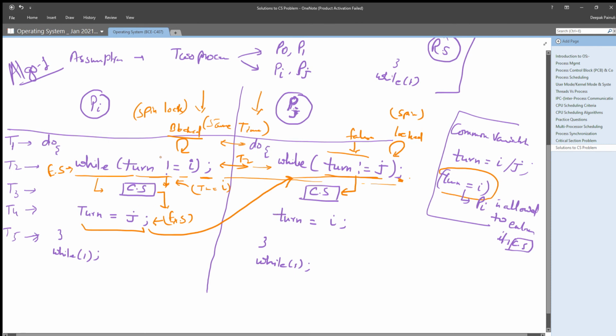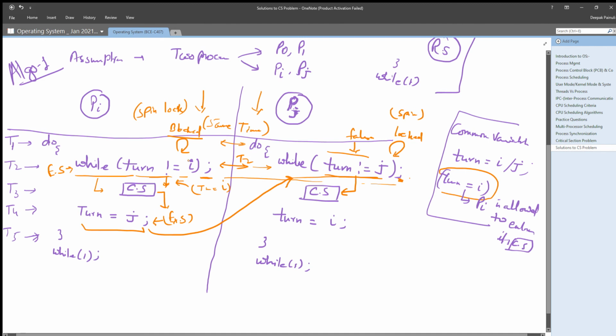So if you are analyzing this code, you can understand that at the same time only one value of turn can persist. Either it will be i or it will be j.